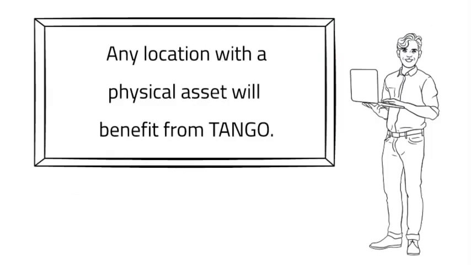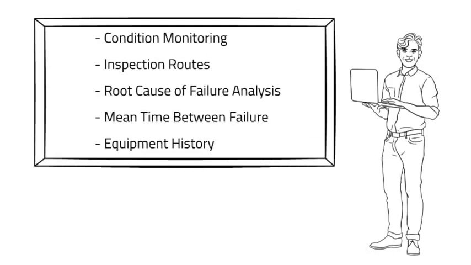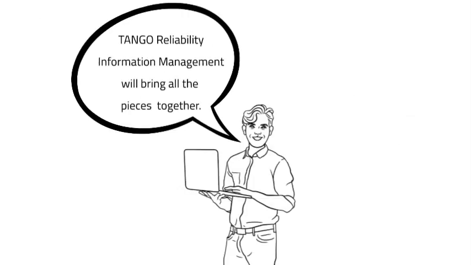Any location with a physical asset will benefit from Tango. With improved measurement of reliability, tracking of history, and all actionable data at your fingertips. If you work with condition monitoring, inspection routes, root cause of failure analysis, mean time between failure and equipment history, then Tango Reliability Information Management will bring all the pieces together.